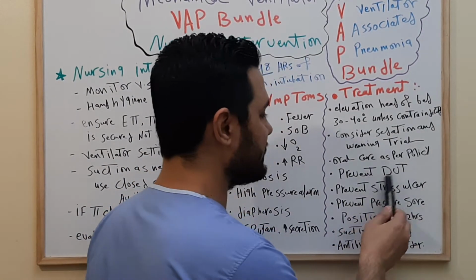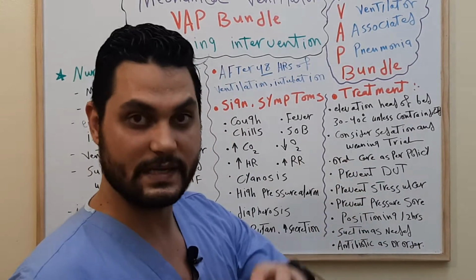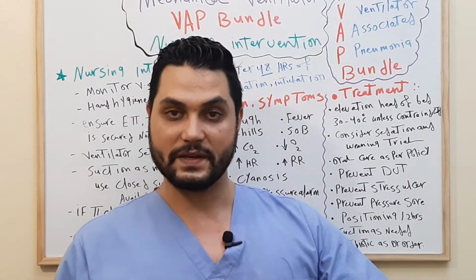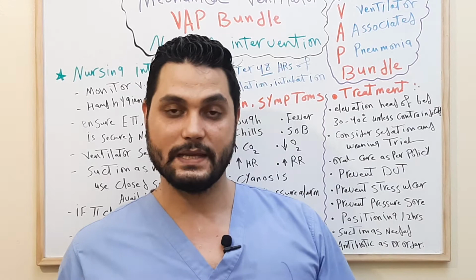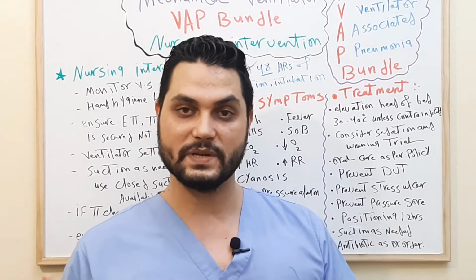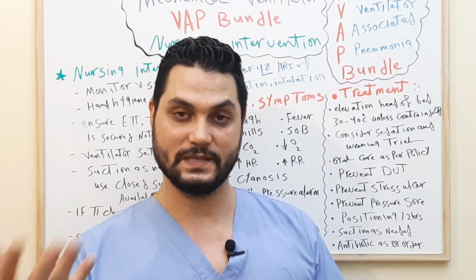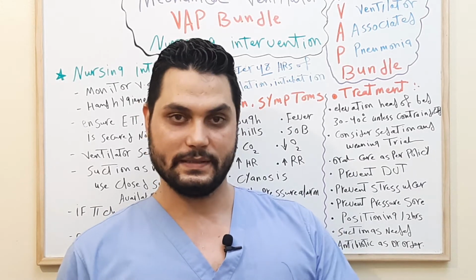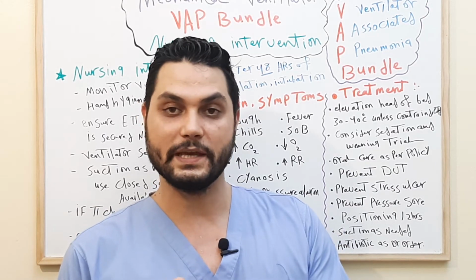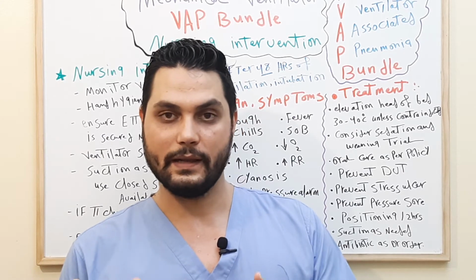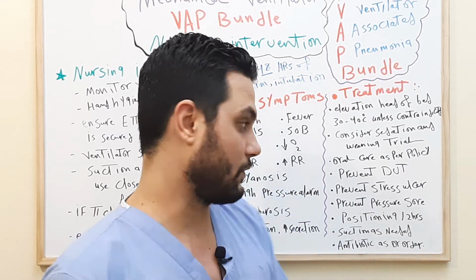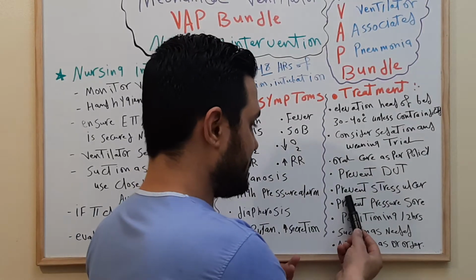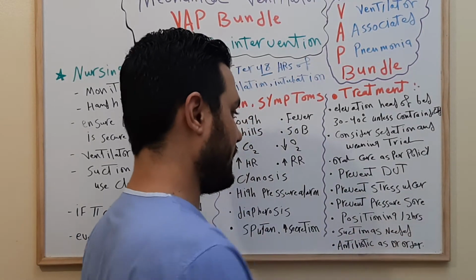After that, prevent DVT. How do we prevent DVT? There is a machine, like an air mattress, that we put on both legs of the patient. It massages the calf muscles, so this machine can mostly prevent DVT. Second, medication: you can give medication like heparin or Clexane as per doctor order. Okay.